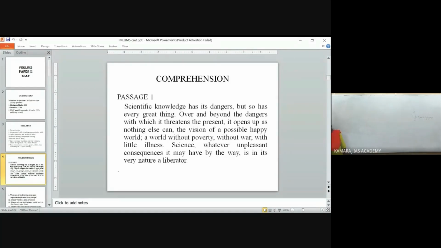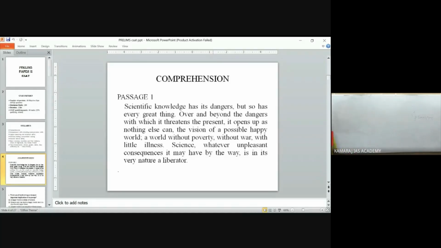But a happy world, that is without poverty, without war, with little illness, is also possible by science. So even though you have many unpleasant consequences, it is also a liberator. The positives are more when compared to the negatives.